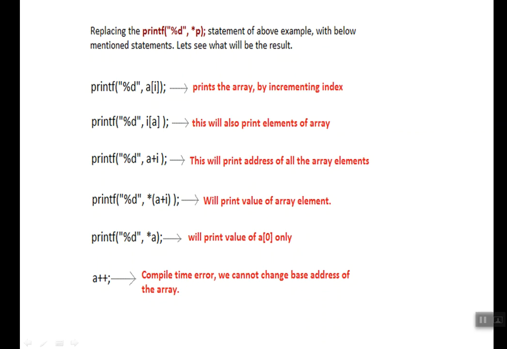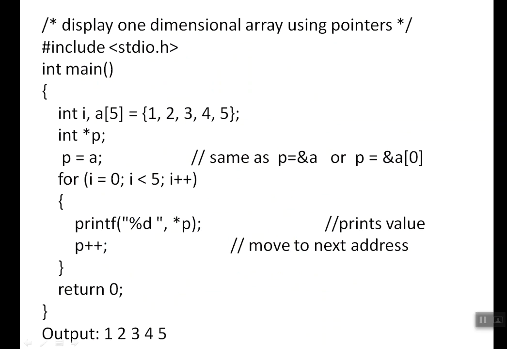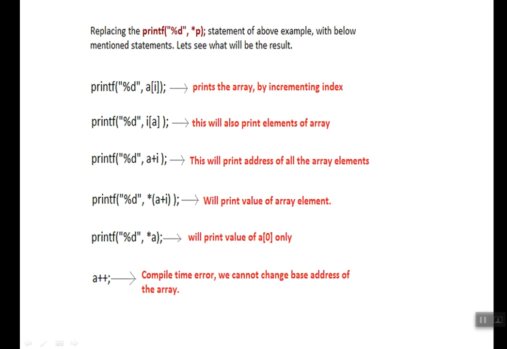Okay, then a plus i, because what is a? Simply a is nothing but the starting address, right? If it is a plus 0, that is the first address. a plus 1, a is the starting address plus 1. a plus 2, a is the starting address plus 1 plus 2. Something like this we can also access. So a plus i means a is the starting address and i is the number of elements from that address.